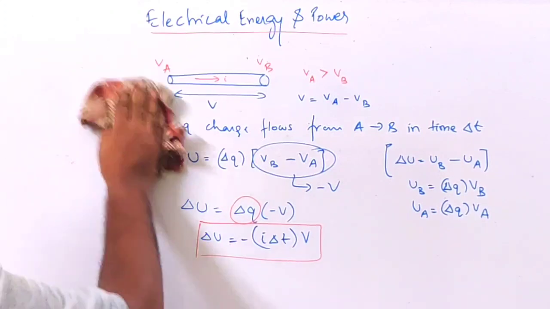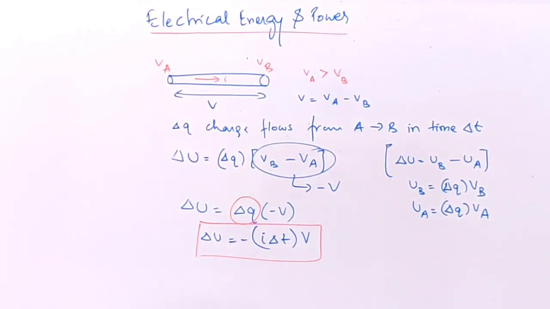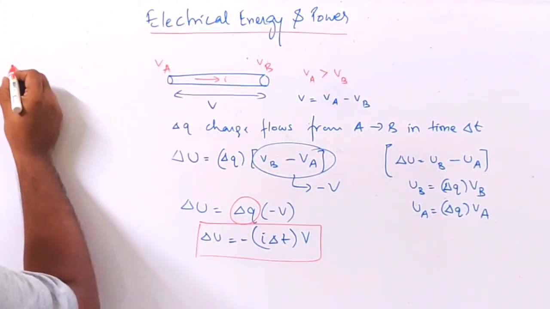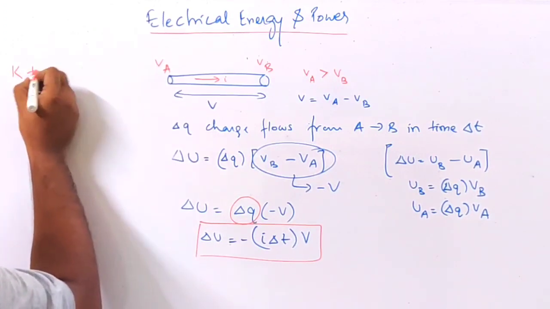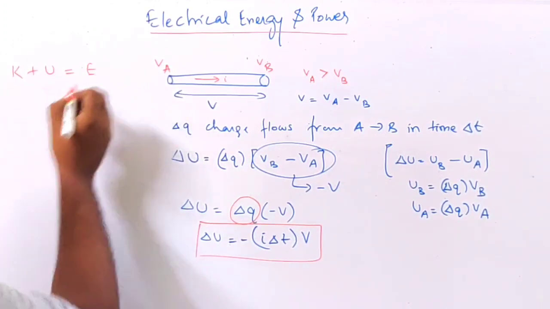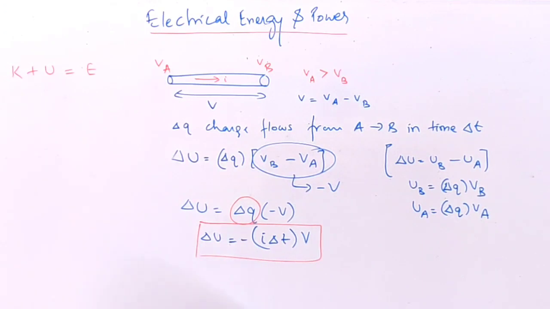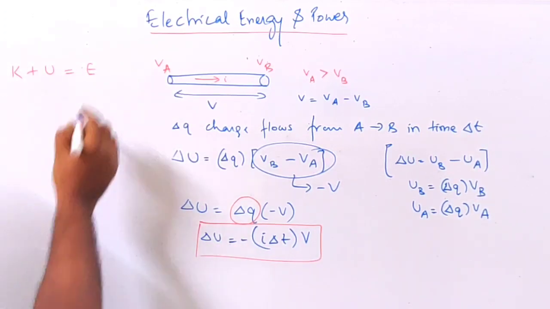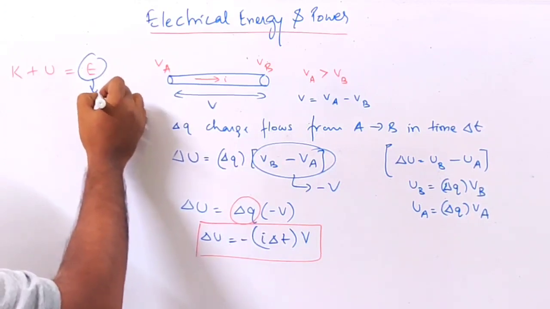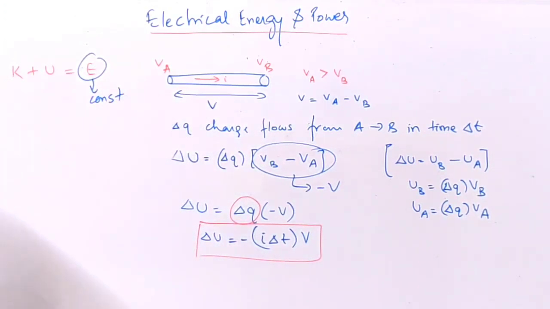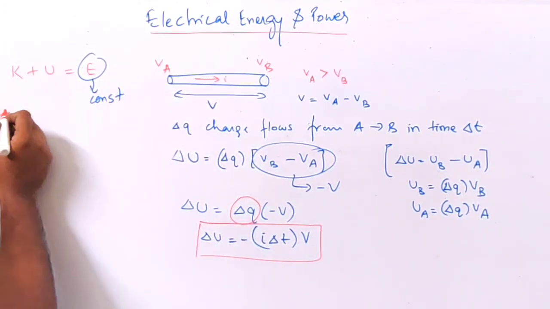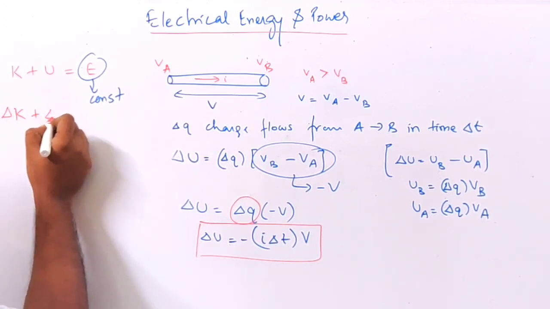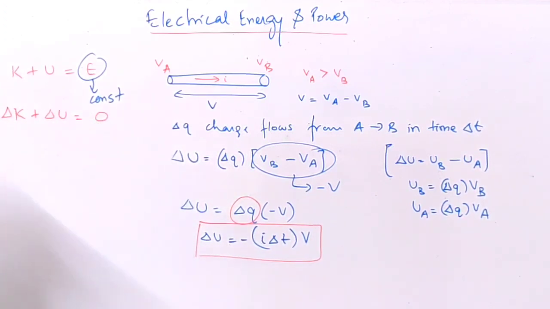Okay, now this is quite interesting in the sense, see, sum of kinetic energy and potential energy is equal to total energy of the free electrons or the free charges that are contributing to the flow of current. Now sum of kinetic energy and potential energy is the total energy, but this total energy is a constant quantity. So delta K plus delta U is equal to 0.